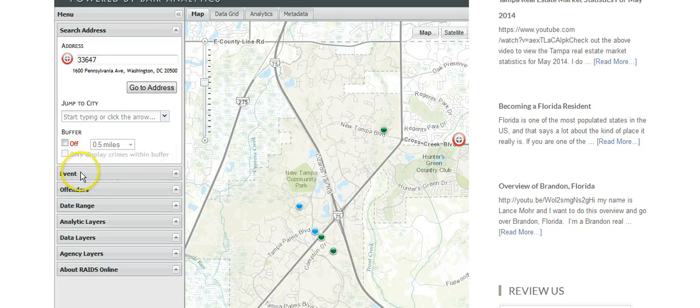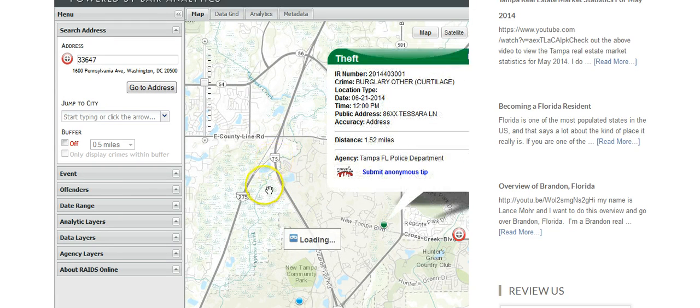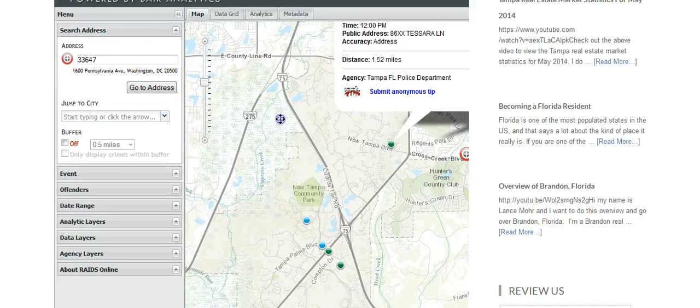But anyhow, you could set up different things. You could see different layers right here. Like, you hover over this and click on it, and you see what type of crime it is, where it was. It's a burglary, the date, the time, etc. So you could set a whole bunch of different parameters up on all this stuff right here.